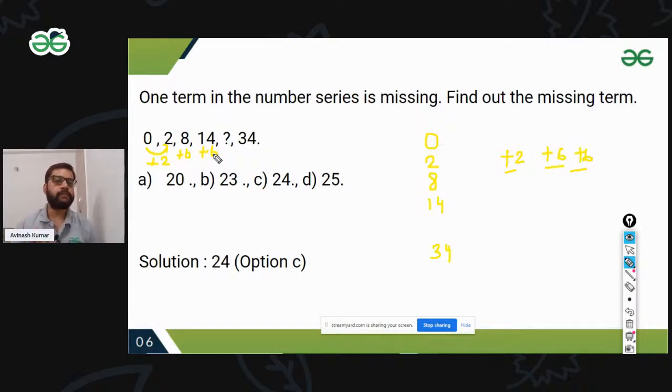So here I am just going through the hit and trial method. I'll go through the options. The first term is 2, then 6, and the difference is 4. If I try 6 plus 4, that's 10. I'm just assuming and going on. The next one is 14, and 14 plus 10 would be 24. And again 24 plus 10 would be 34.